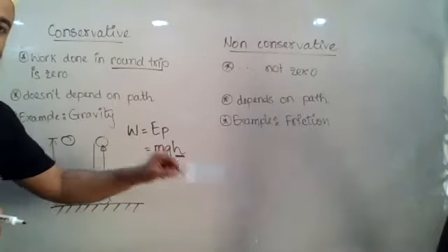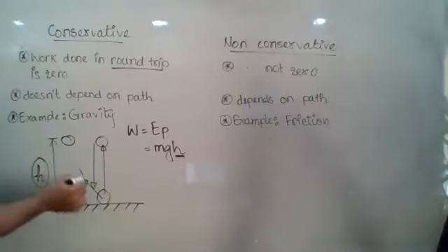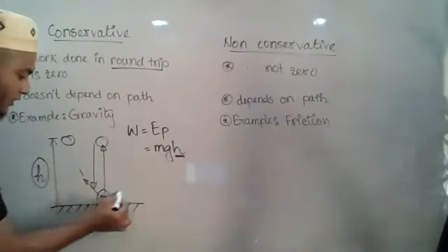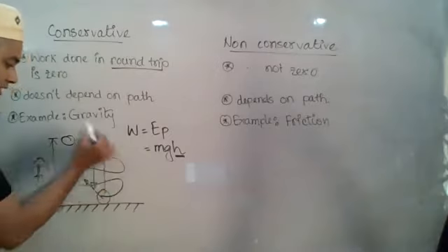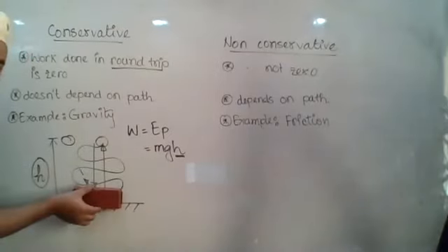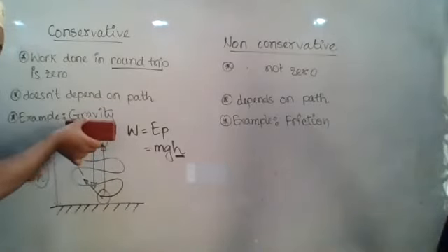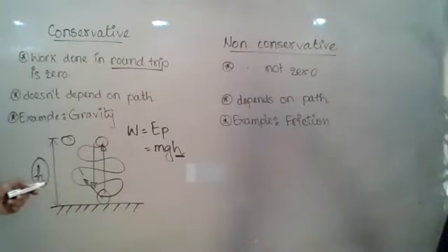Same. It will be the same because you will put the same value of h over here. Now let us say I did not follow this path. I took the body like this and then came here. Just for giving an example, if this is the object, I went through this path and finally came here. Ultimately, I am at height h from the ground, right?